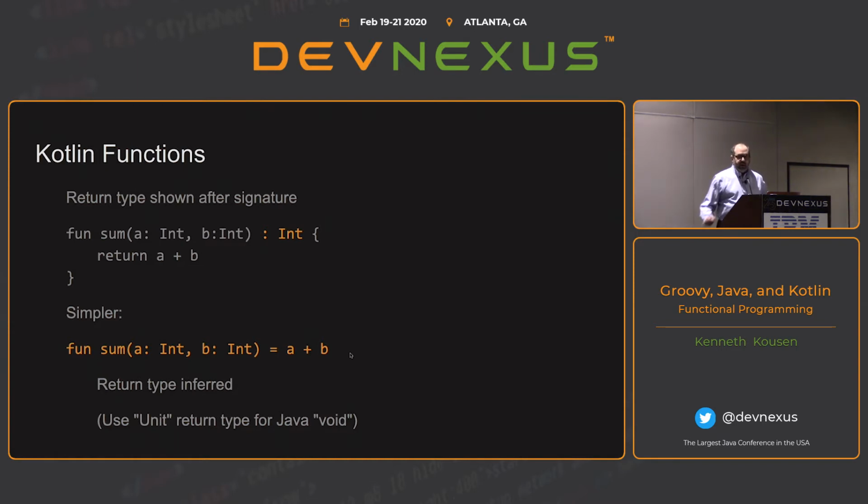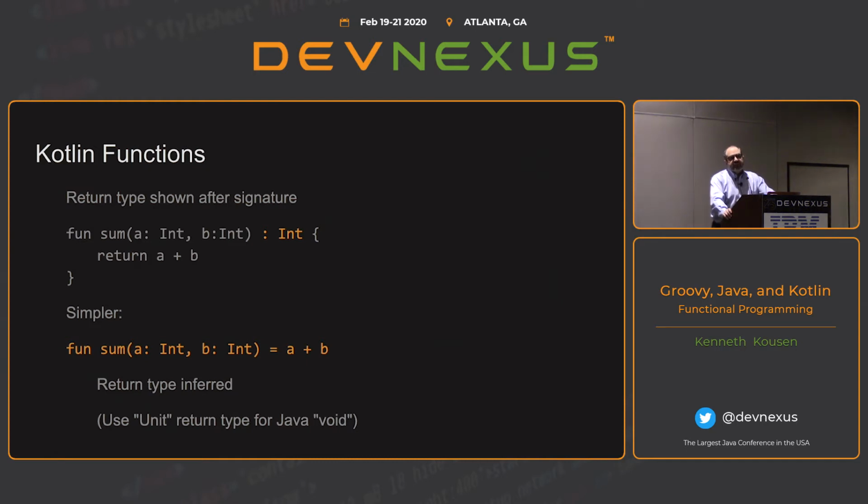Kotlin also allows you to do what they call top-level functions. You can have a function in a file by itself that does not appear to be in a class at all. They call those top-level functions, and much of the standard library is written that way. It's actually very interesting to browse the standard library when you're working with it and see how they implemented things. And they really like those top-level functions.